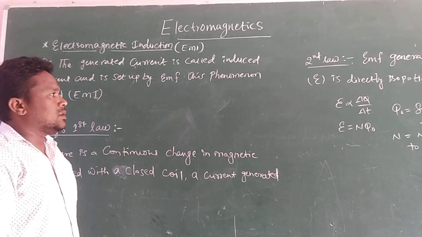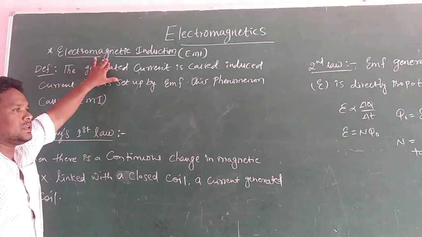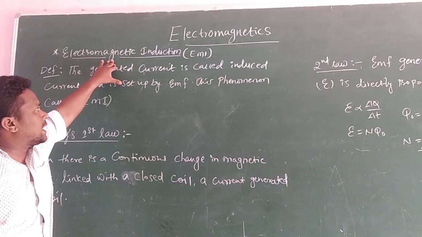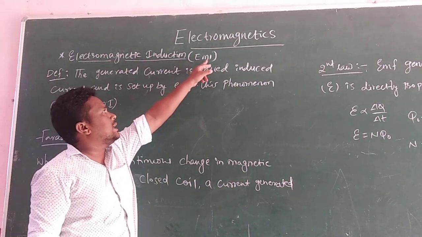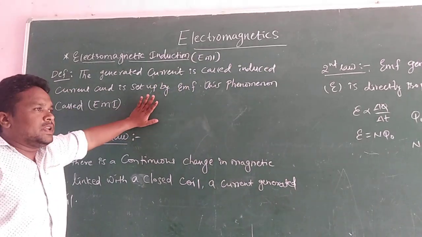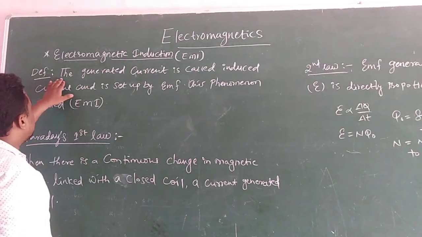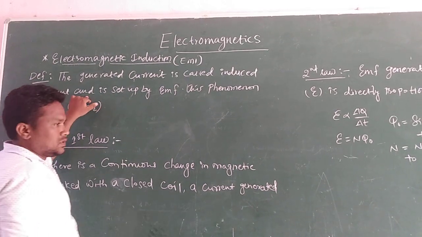Today we have one new interesting chapter: what is the definition of electromagnetic induction? In chapter form this is said to be EMI, electromagnetic induction. The definition is very simple. Here, the generated current is called induced current.